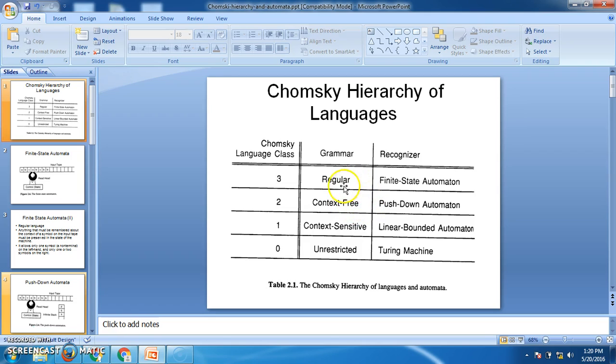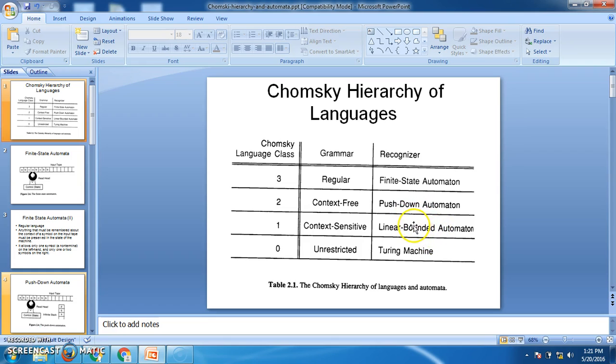The drawback of this language is it has no memory. That's why the next highest level to it is context free language, and the machine which generates this language is called push down automaton. Here it has memory, but it cannot accept all the languages. The next highest level to it is context sensitive language, and the machine which generates this language is called linear bounded automata. Again it has some drawbacks.